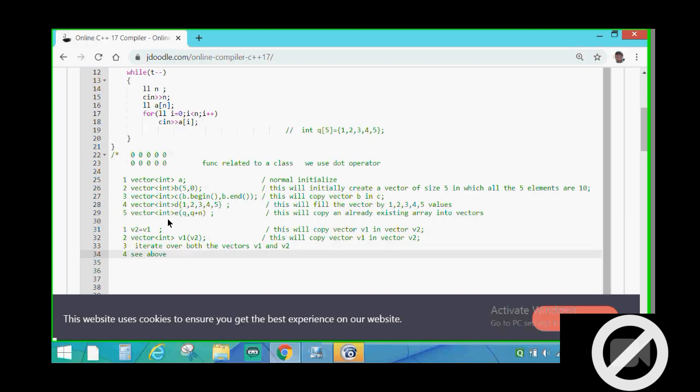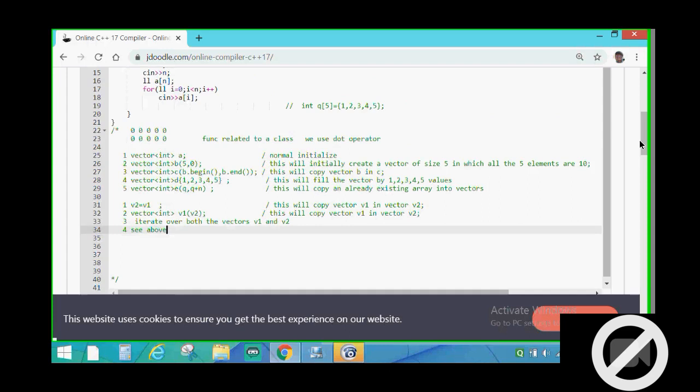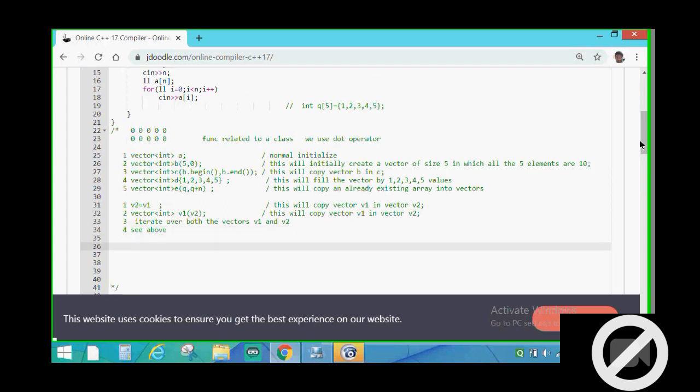Now I will tell you the ways to iterate over a vector. There are three ways by which you can iterate over a vector. Iterate basically means traversal. Traversal basically means that we are accessing one element of a vector at a time, from the starting element to the ending element. Ways to traverse.